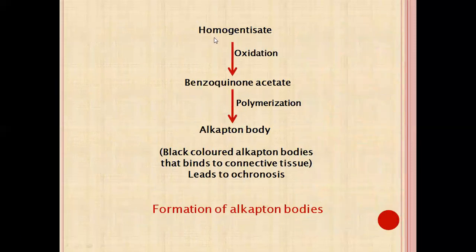This is the pathway: homogentisate on oxidation will form benzoquinone acetate, which will polymerize to form the alkapton bodies. Alkapton bodies are blackish in color. So black colored alkapton bodies that bind to connective tissue lead to ochronosis.